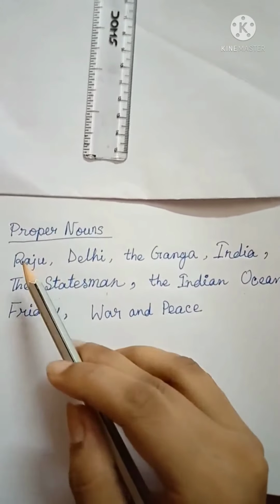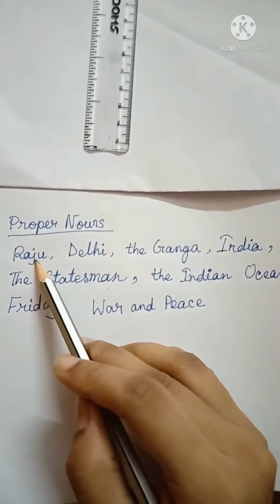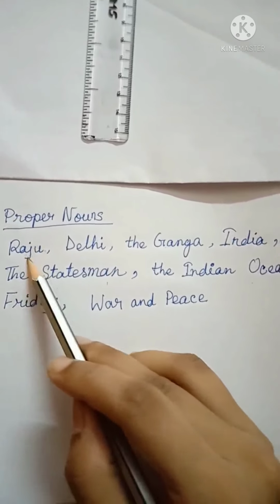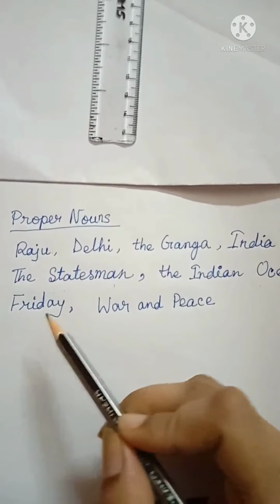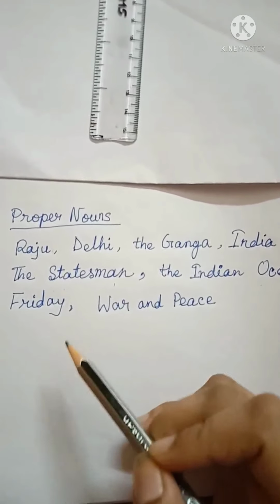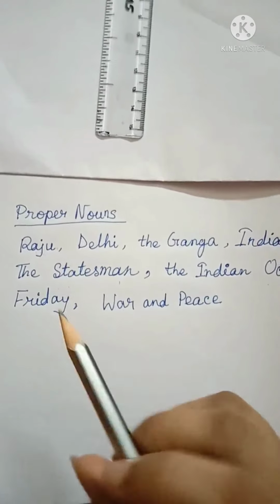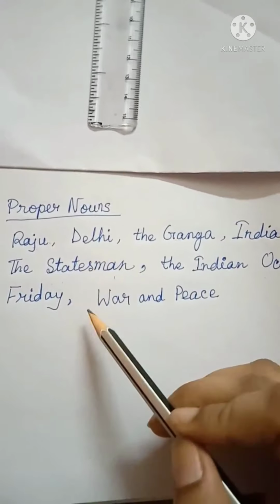See first Raju. From this name we can understand that this is the special name of a boy or a man. If I say Raju made 20 runs, that means I am talking about a particular boy whose name is Raju. Similarly, Delhi.